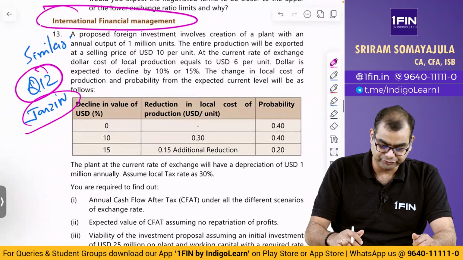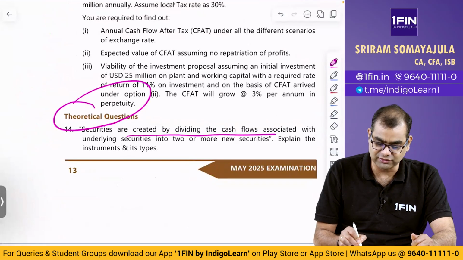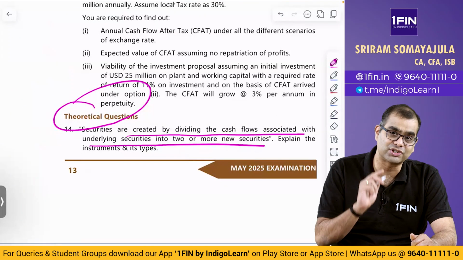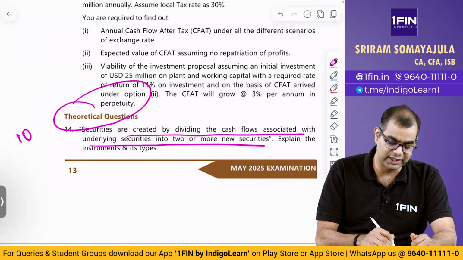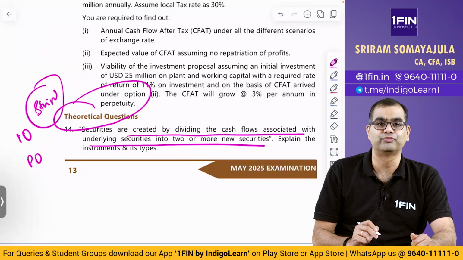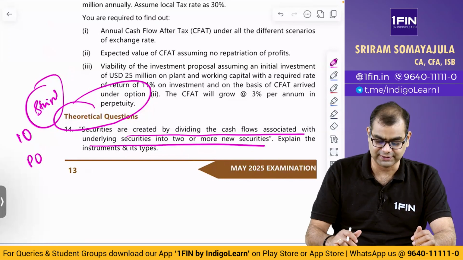Please note that. Then theoretical questions. Securities are created by dividing cash flows associated with underlying securities into two or more securities. What is this? This is the securitization chapter. IOs, interest only and principal only strips. If you recollect, this is what they are referring to. What is an IO? What is a PO? I've discussed this elaborately in the class.